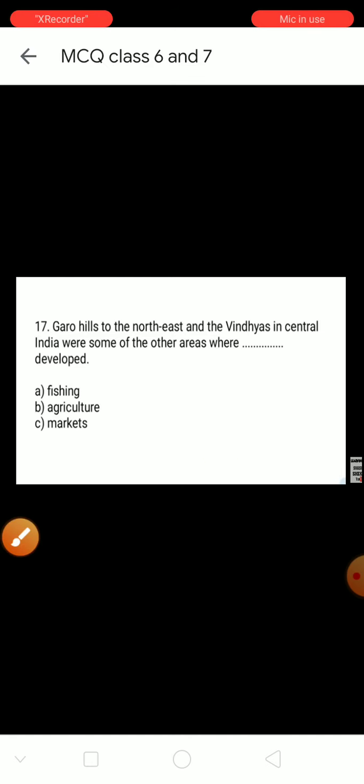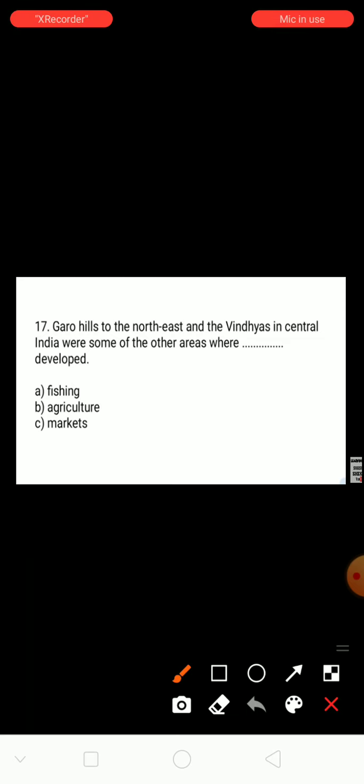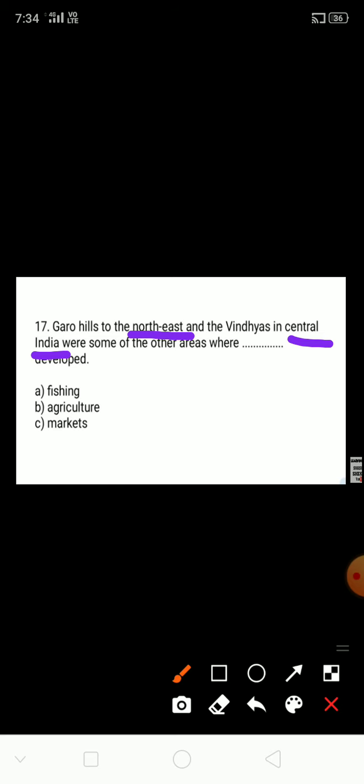Okay, next. Question number 17. Yarrow Hills to the northeast, so Yarrow Hills are located in the northeast, and the Vindhyas in central India. Some other areas were developed. So what is developed here? The options given are fishing, agriculture, markets.